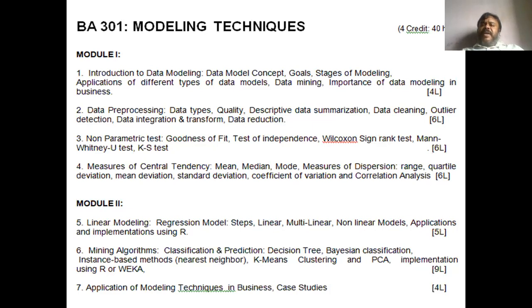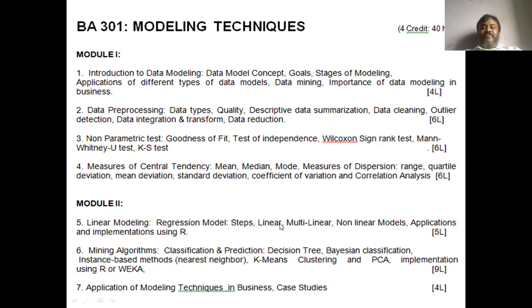So the main concept behind this module 1 is how we are going to define our models to take our data into account, how we will process this model and shape it into a mathematical or statistical model, so that a huge amount of data can be automatically entered into this model, and we effectively get our report in the form of business intelligence, which will be vital from a managerial perspective.